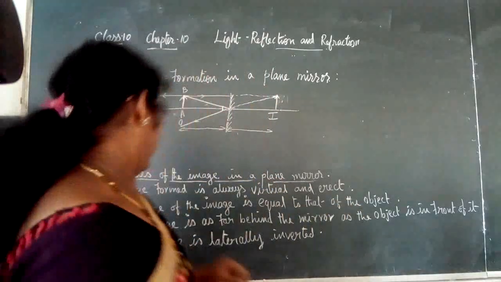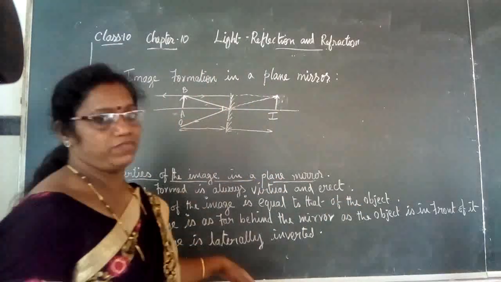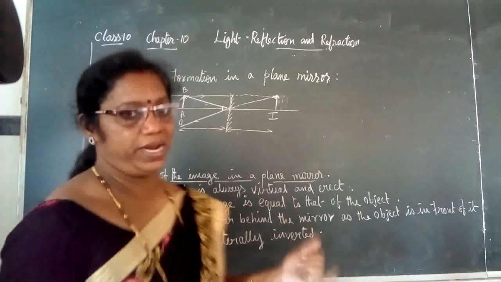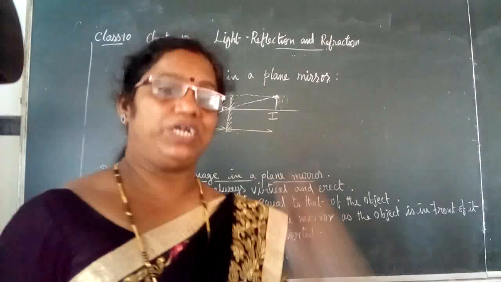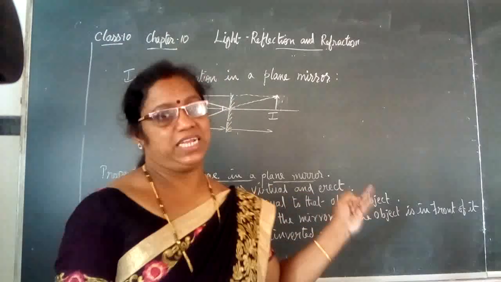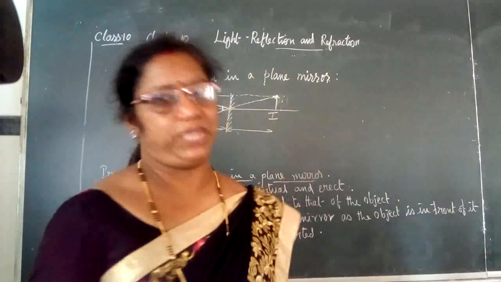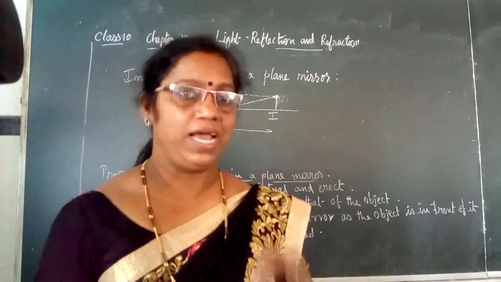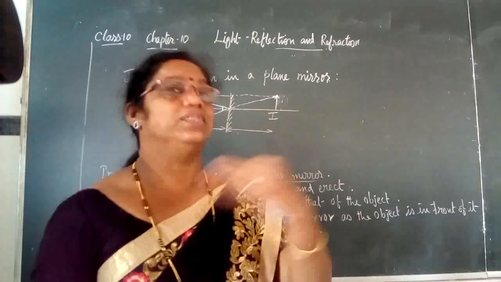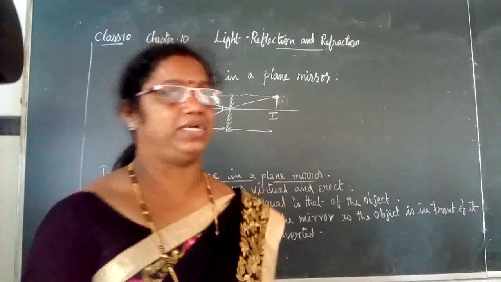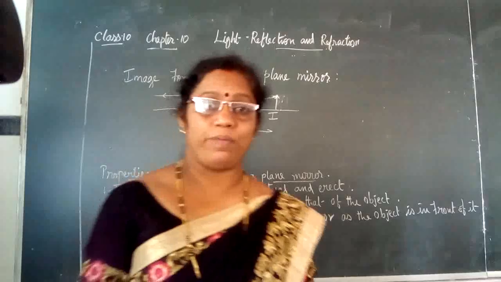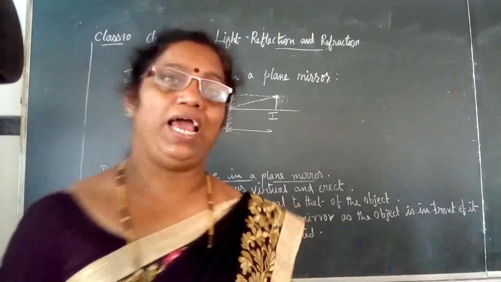So, here we have four characteristics of the image formed in a plane mirror. Number one, the image is always virtual and erect. Number two, the size of the object and the image are equal. Number three, however far the object is from the mirror, the image is equally far behind the mirror. And the fourth property is that the image formed in a mirror is always laterally inverted.